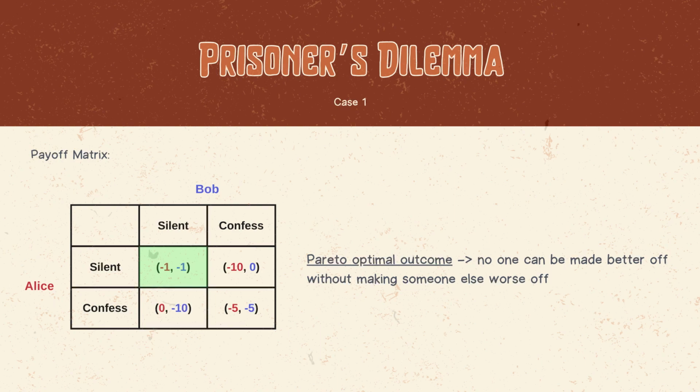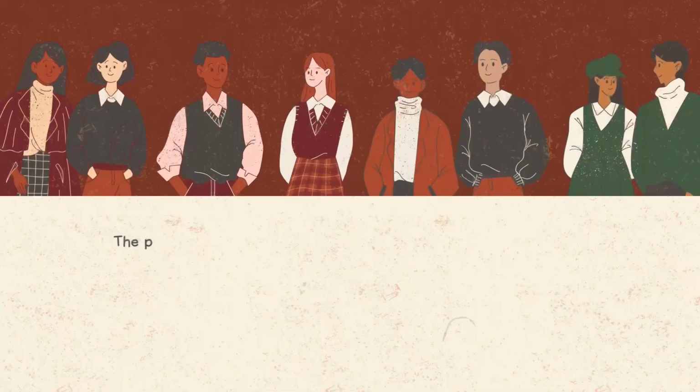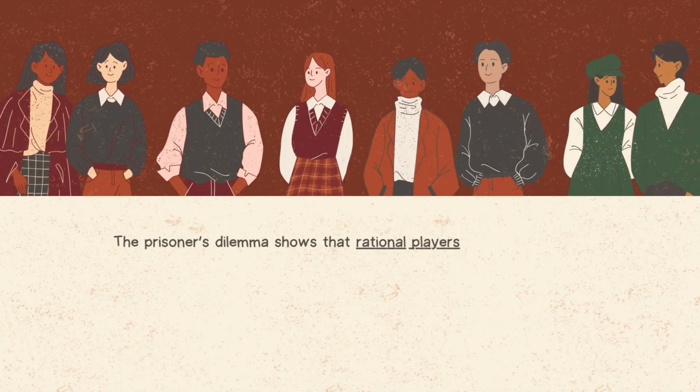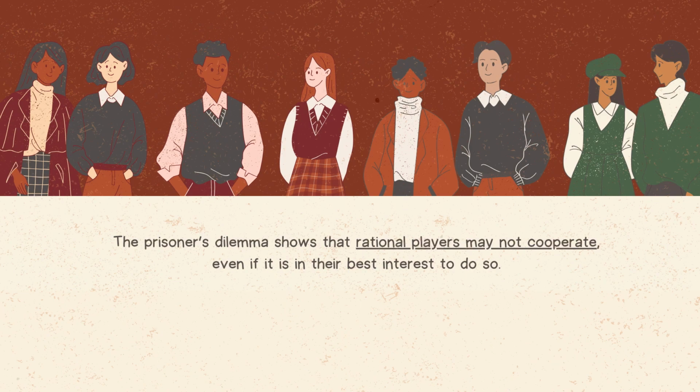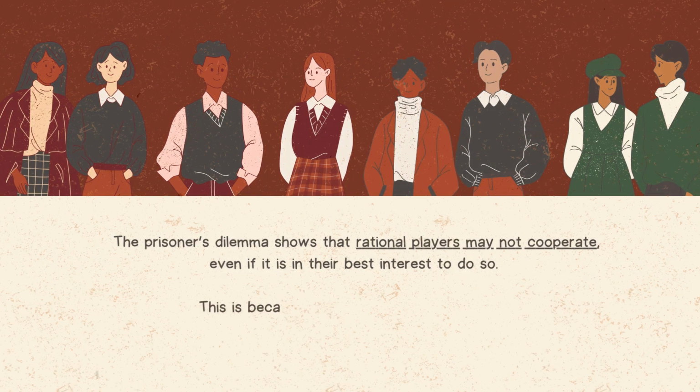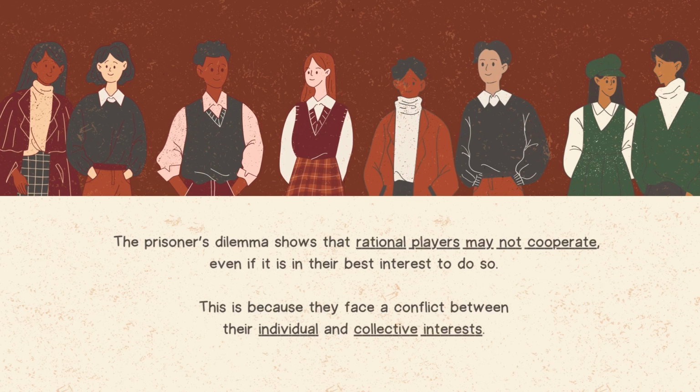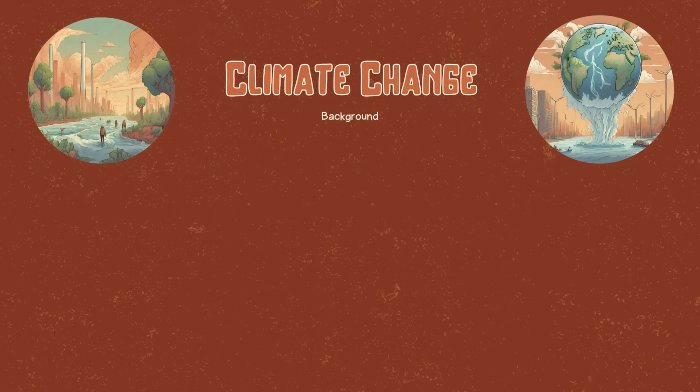We will explore these definitions in more detail in the upcoming videos. The prisoner's dilemma shows that rational players may not cooperate, even if it is in their best interest to do so. This is because they face a conflict between their individual and collective interests. Now let us see how the prisoner's dilemma can be applied to a real-life problem, such as climate change. You can skip this part if you have a good grasp of the climate change challenge.